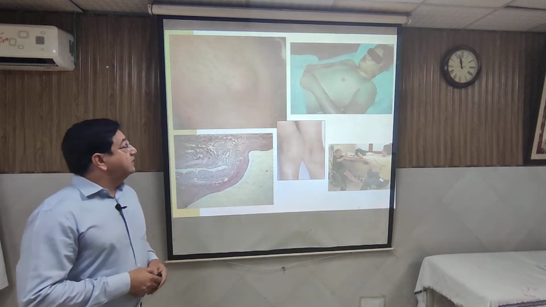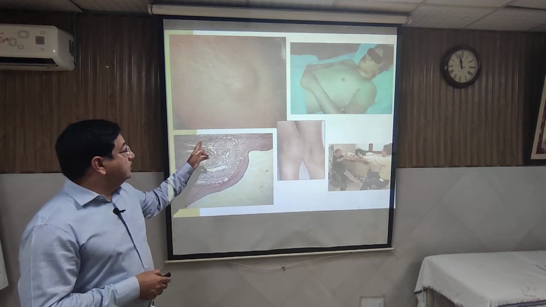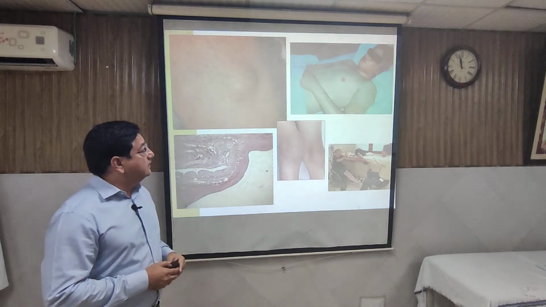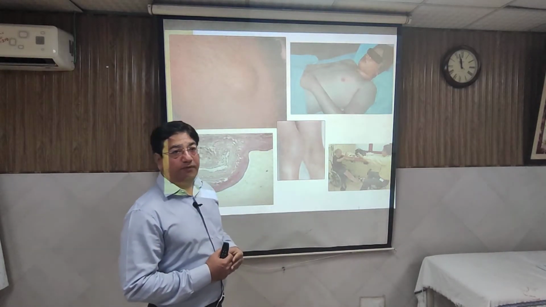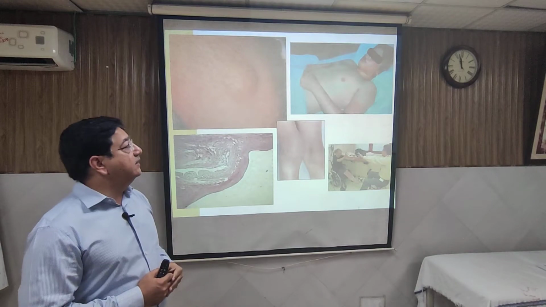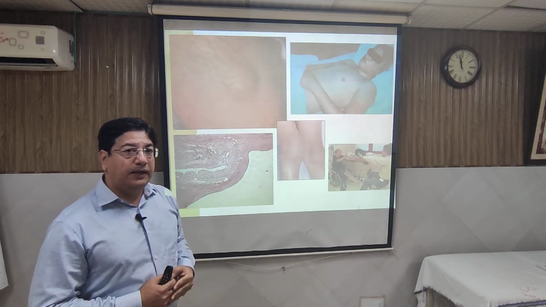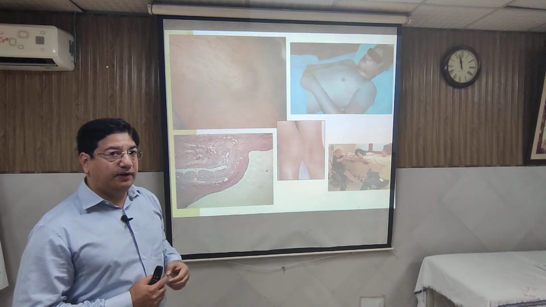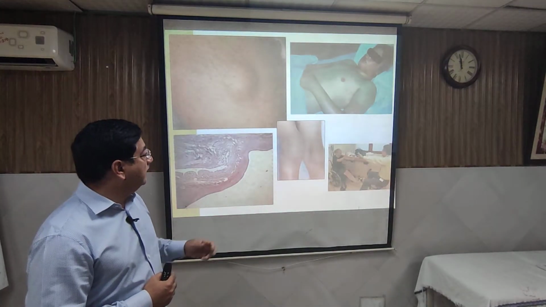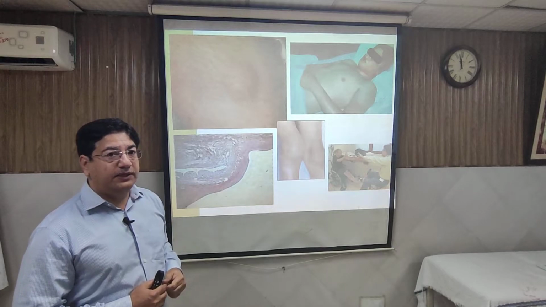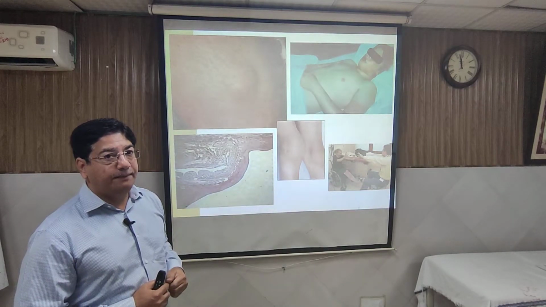So these are the different features in different organs. You can see the skin manifestation here. There is a lesion with margins of reddish lesions with central sparing, and this is called serpentine lesion. I will discuss in a separate slide in detail what it is. Arthritis is most commonly seen, and then carditis, and then chorea.